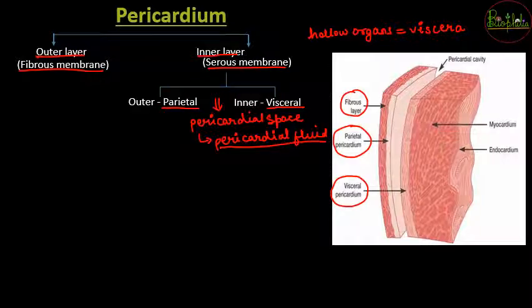The function of this fluid is, if two membranes are close together, what is going to happen? There is going to be friction and rubbing of the membranes whenever the heart contracts and relaxes. When the membranes get rubbed against each other, heat is produced. Whenever two surfaces rub against each other, they have friction and produce heat. So to avoid the friction and heat produced, there is a fluid that is circulating between the membranes.